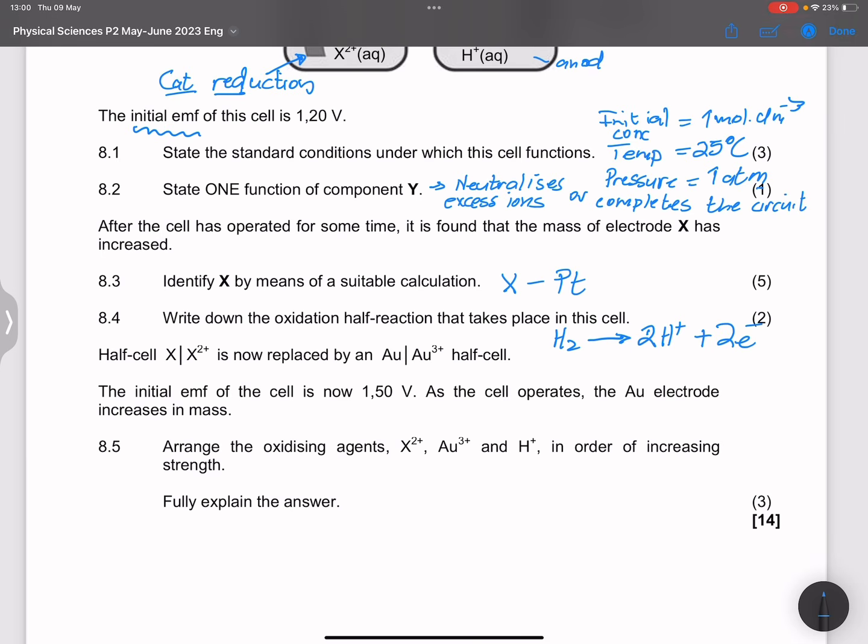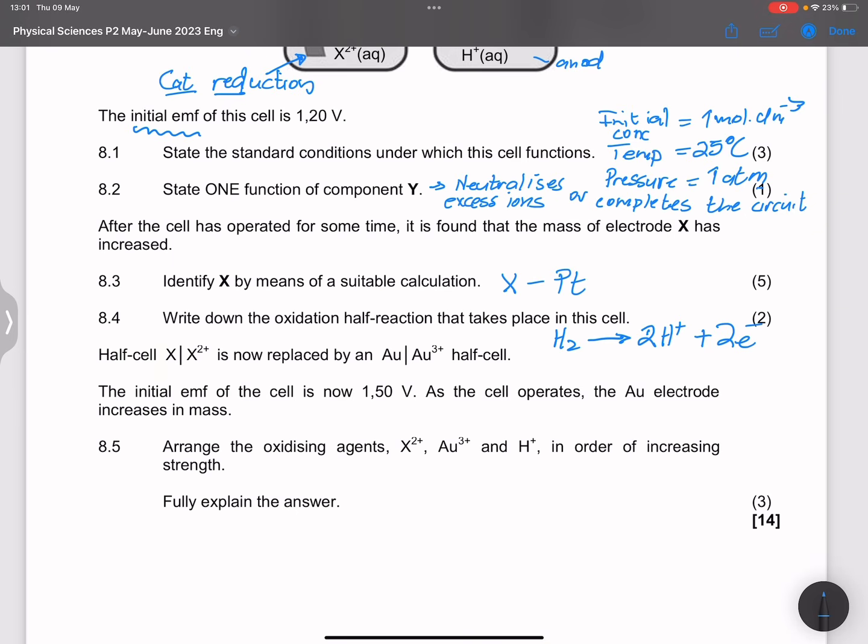Right, so in this case, the next question, they say half cell X is now replaced with an Au3+ half cell. The initial EMF of the cell is now 1.5 volts. As the cell operates, the Au electrode increases in mass. All right, so which means Au will also undergo, just like platinum, reduction. But what that simply means is that, now remember, you still have the hydrogen half cell.